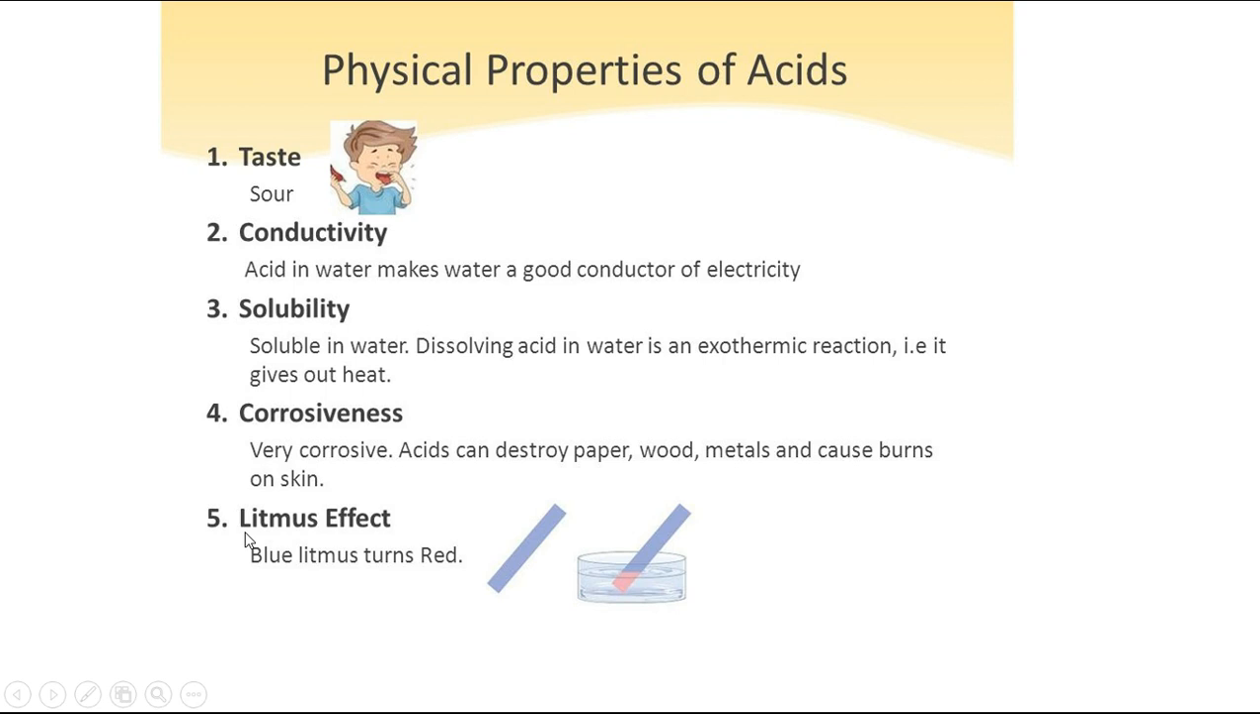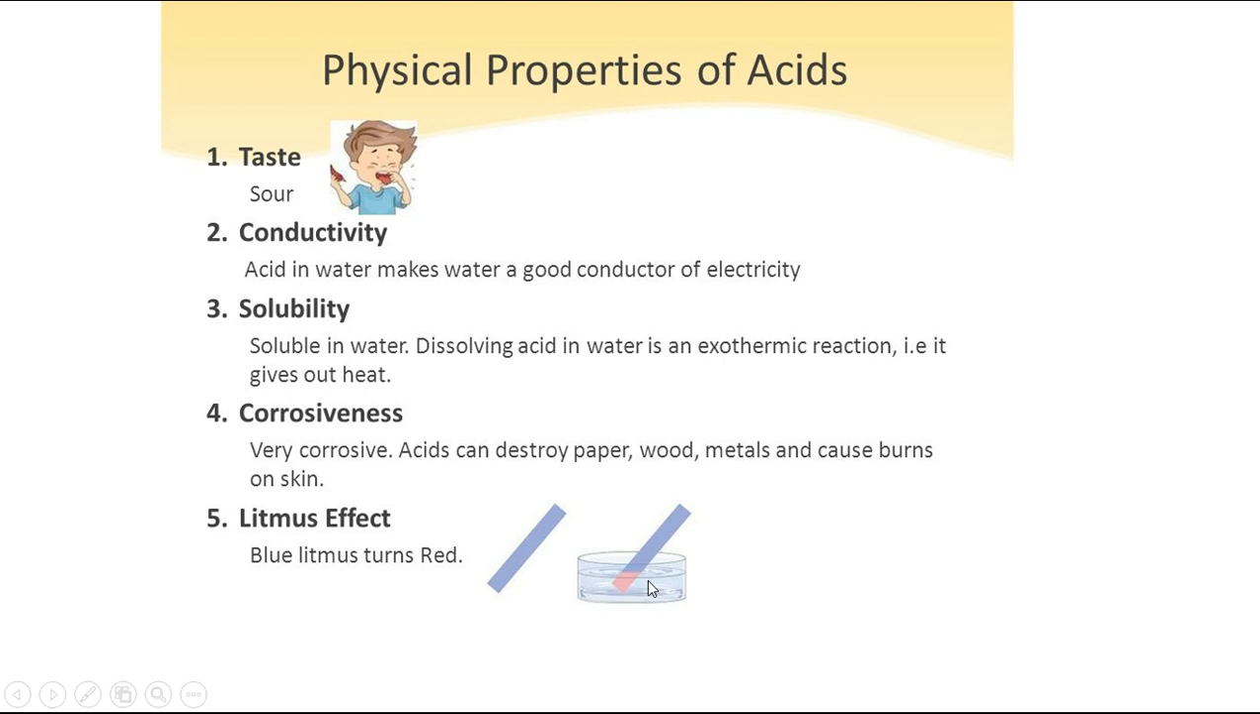Now, the litmus effect we will study later, but for the time being just remember this. Suppose this is a litmus paper, which is blue in color. When you add this litmus paper to an acid solution, the blue color will turn into red color. That means the litmus paper shows you that this container contains acid.